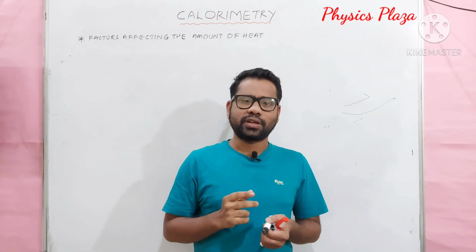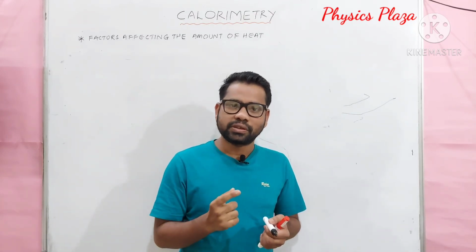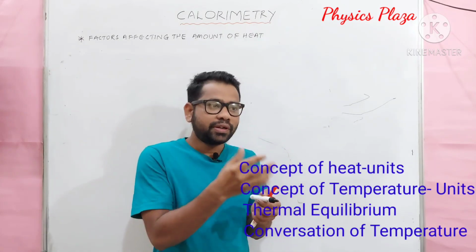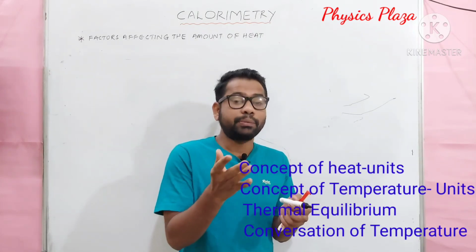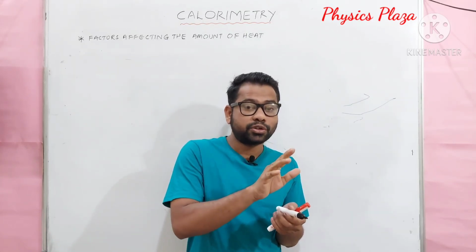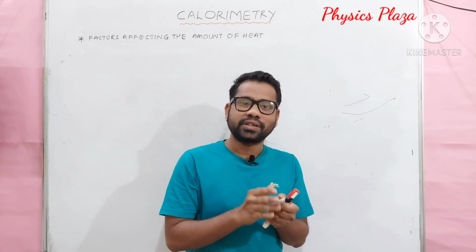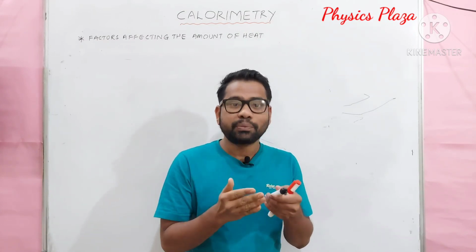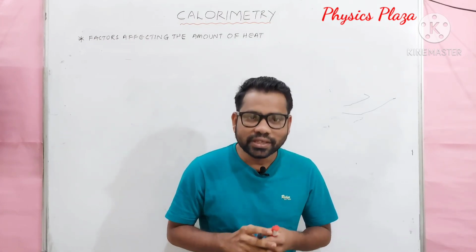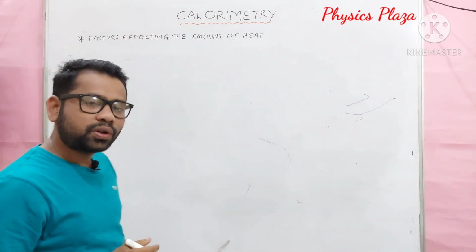Before getting to the topic, children, let us recall what we have learned in the previous class. In the previous class, we discussed heat and the units of heat. Then we discussed temperature. It's very important, children. Heat can flow from a body of higher temperature to a body of lower temperature. Then we discussed the units of temperature and how they are converted from one scale to another scale. In today's session, we are going to discuss the factors affecting the amount of heat.